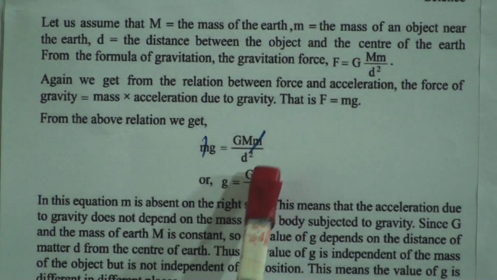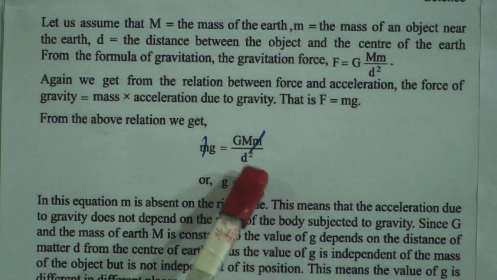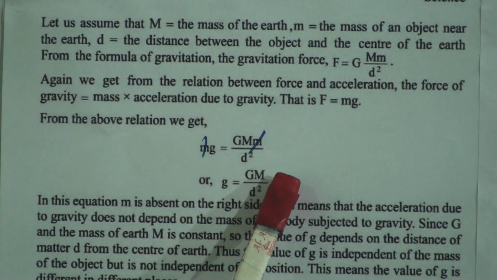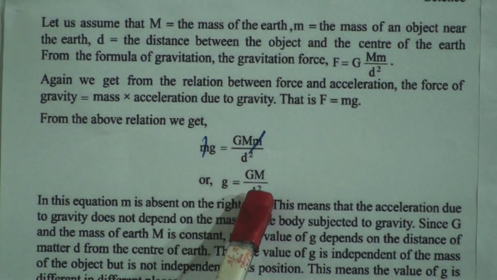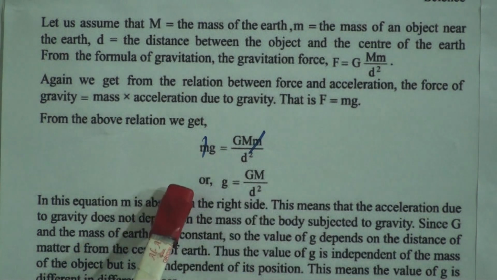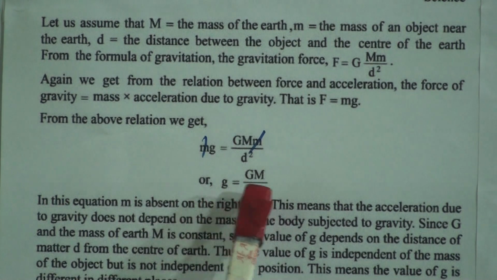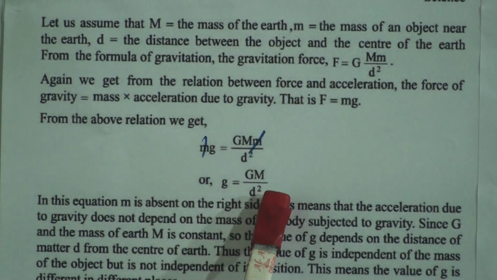we can find the value of g by dividing the product of the gravitational constant and the mass of the earth by the square of the distance between the object and the center of the earth. And we know both the mass of the earth and the gravitational constant are constants, and cannot be changed. Only the distance can be changed. That's why the acceleration due to gravity depends on the distance between the center of the earth and that object.